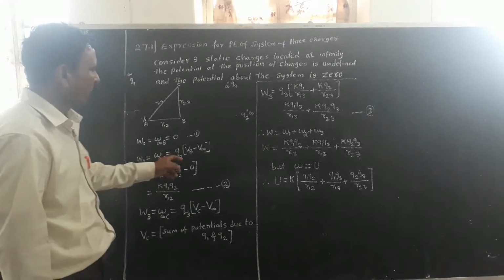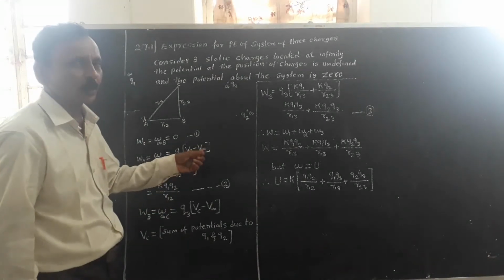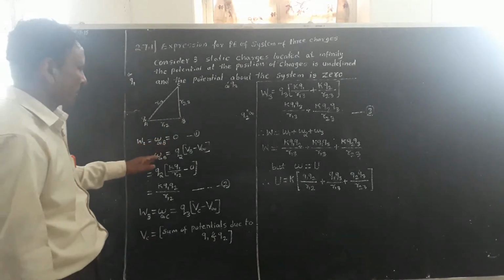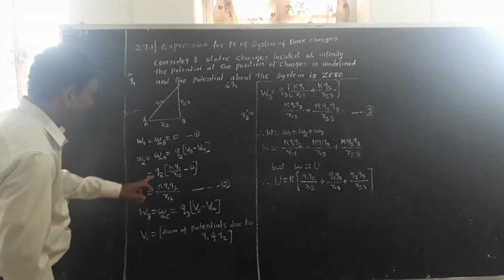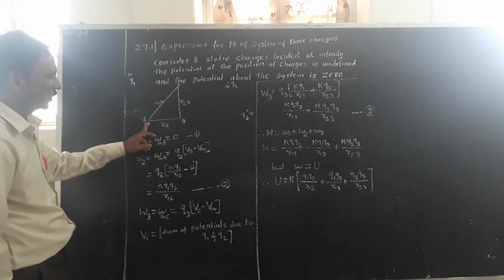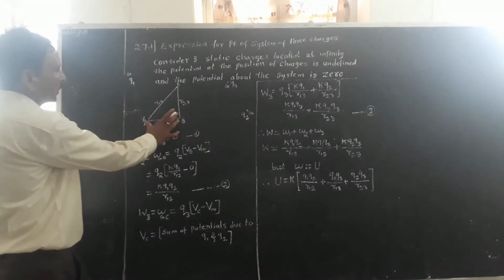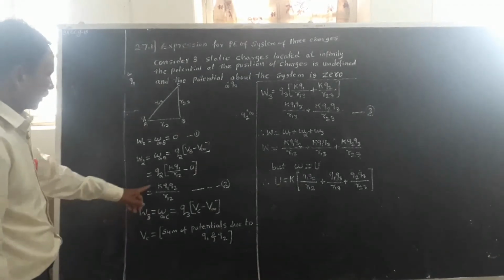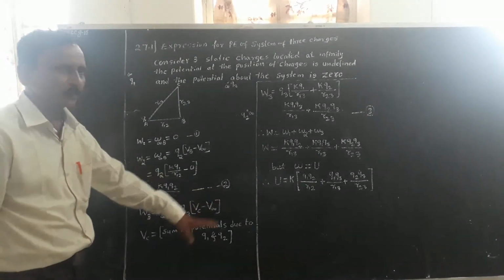Hence W2 equals Q2 into the bracket Vb minus V infinity, where Vb is the potential at point B due to the charge at A. But the potential at B due to the charge at A is kQ1 upon R12, where R12 is the distance between A and B. So W2 equals kQ1Q2 upon R12. Consider this as equation 2.